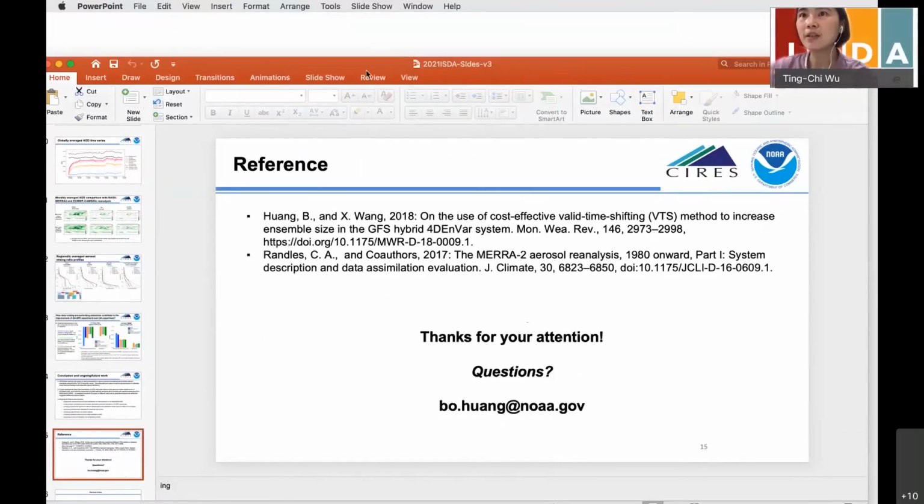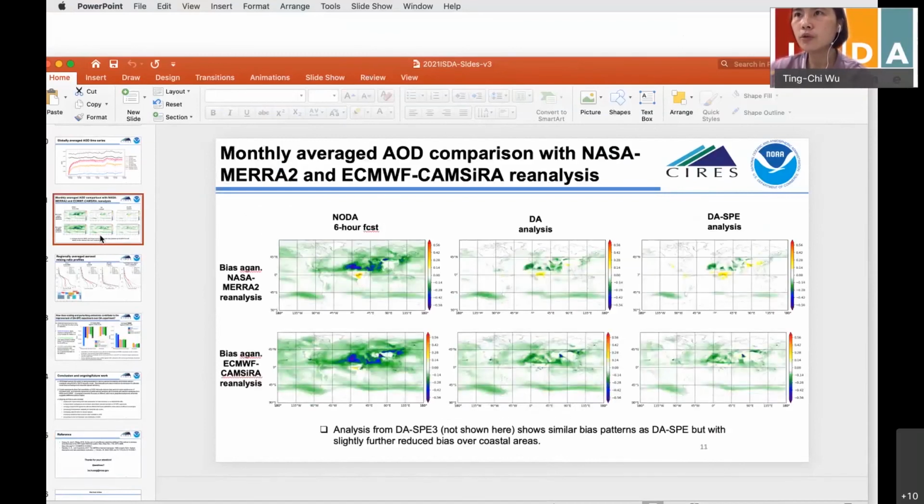Thank you. It looks like we have one question ready and another one is in writing. So I'll read the first one from Sergey Frolov. He says, nice talk, Bo. For slide 11, how do you explain the dipole around equator in the bias for DA runs?